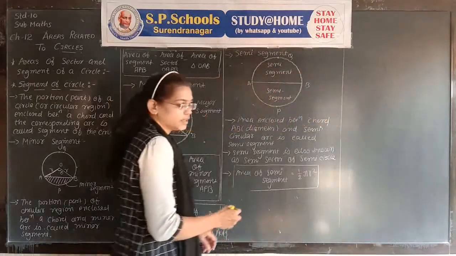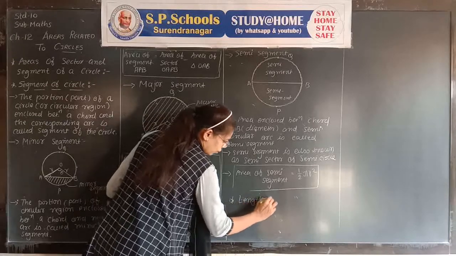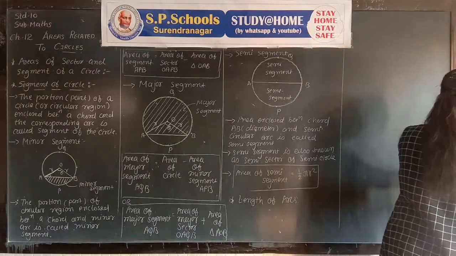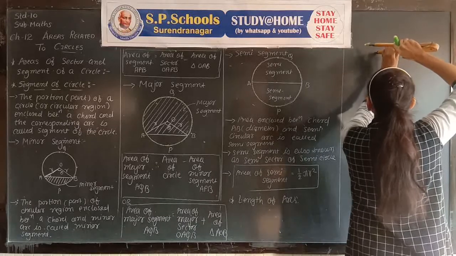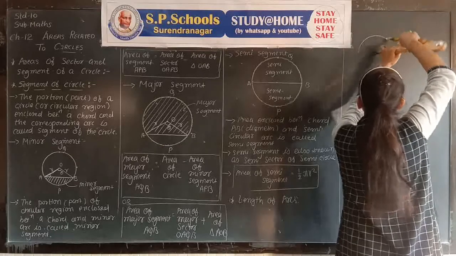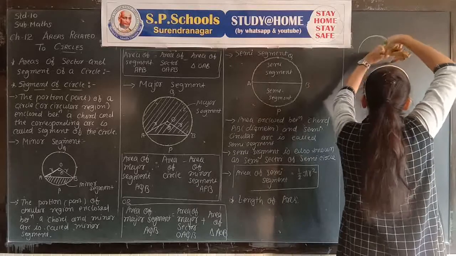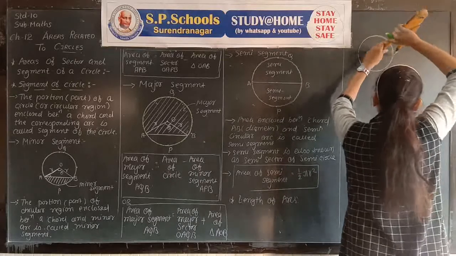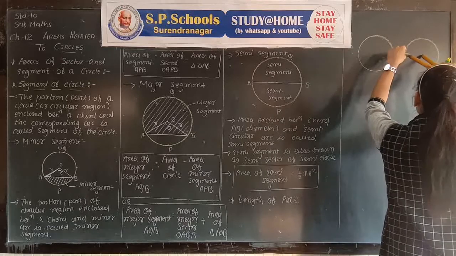Now the length of arcs. To understand this, draw two figures: two circles, one for minor and major arc and another for semicircular arc.